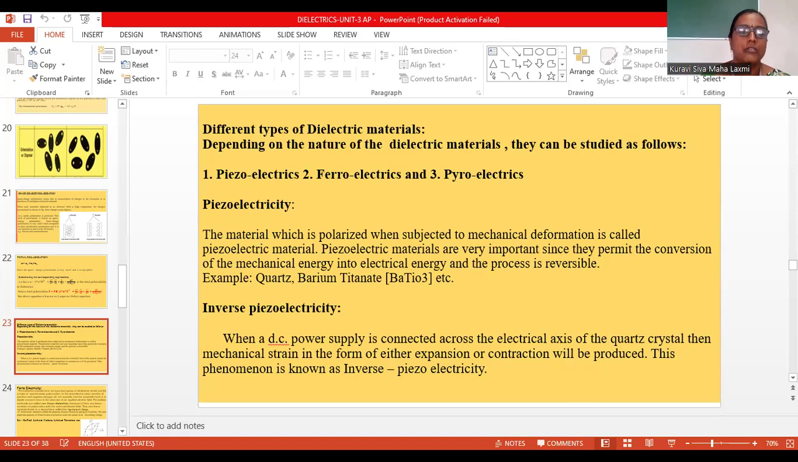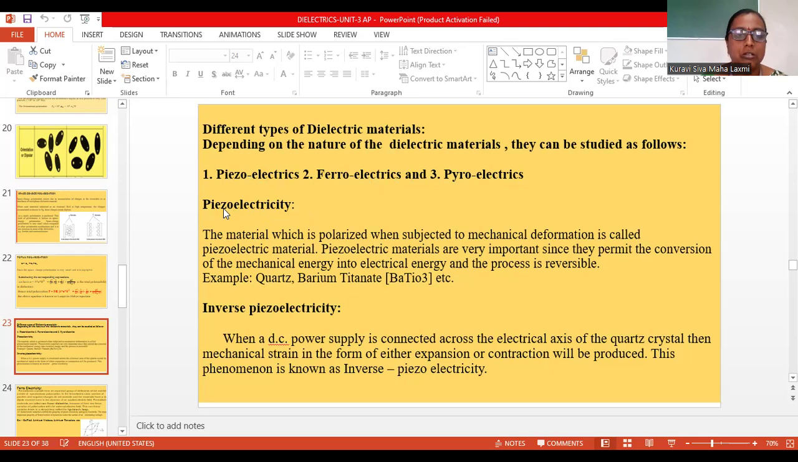In the previous class, we discussed dielectrics, polarization, and different types of polarization. Now, in this class, we are going to discuss the different types of dielectric materials, how dielectric materials can be classified. Depending upon the nature of dielectric materials, they can be classified into three categories. Number one is piezoelectric materials, second is ferroelectrics, and the third one is pyroelectrics.